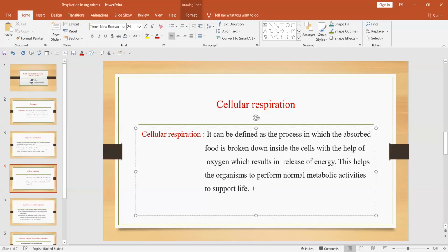So what happens during cellular respiration? These cells perform respiration by using the absorbed food, and thereby they release energy. And what is the use of that energy?